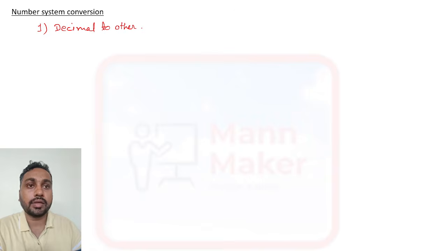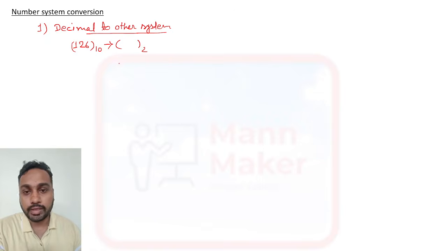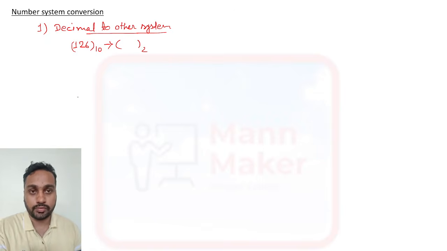You are given a decimal number and you have to change it into another form. For example, suppose we have the decimal number 126 and we need to convert it into binary form. Binary means only 0 and 1 will come.